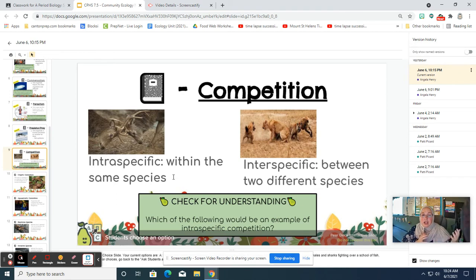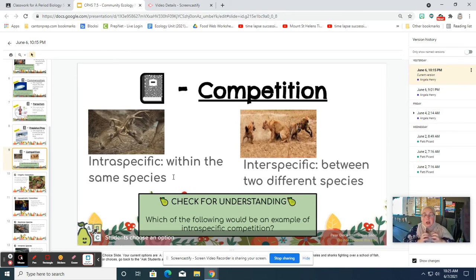Of course, we have intra, meaning within, intraspecific competition, which happens among organisms of the same species. So, for example, a bunch of goldfinches all competing for space at the bird feeder, or these two male deer competing for the right to reproduce. So intraspecific, within the same species.